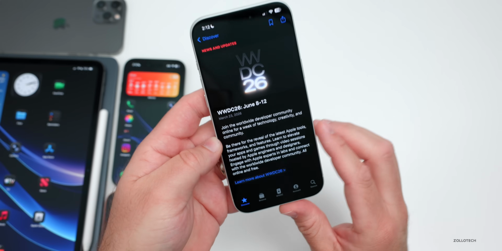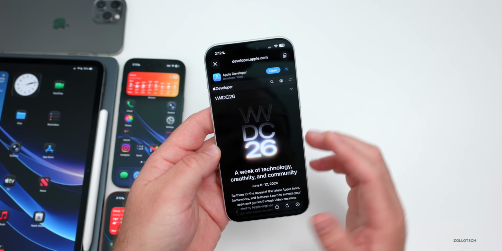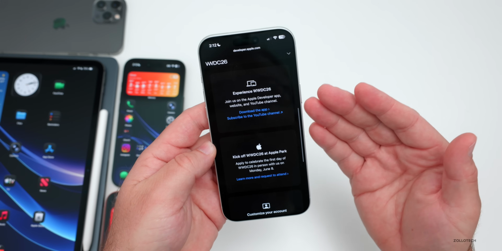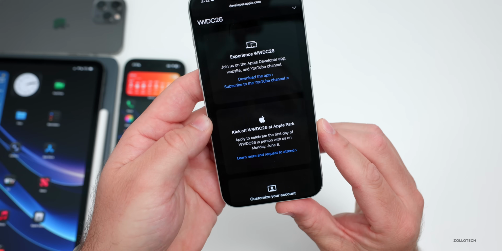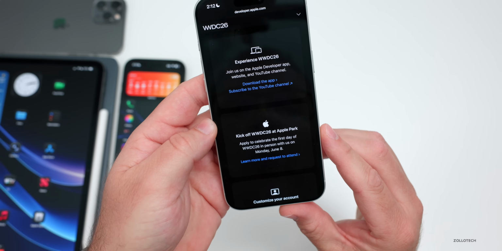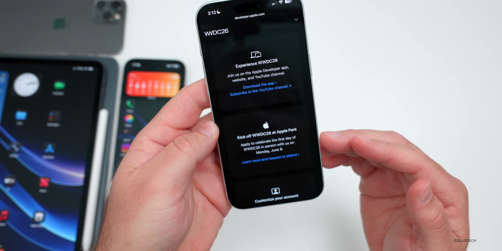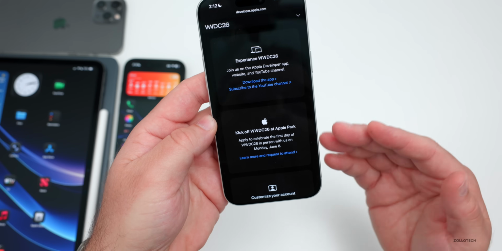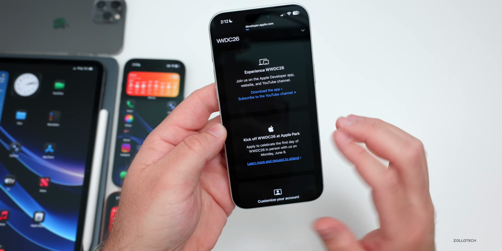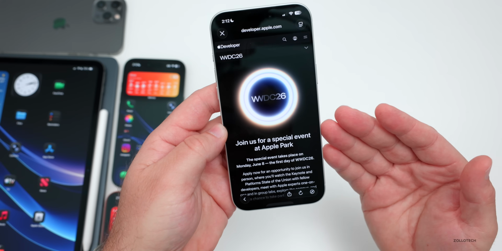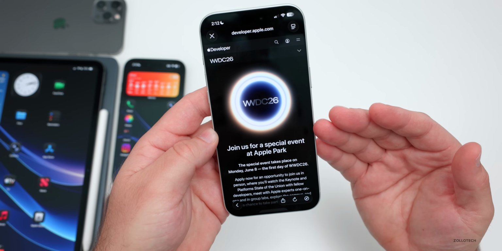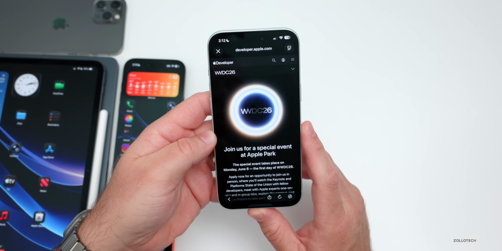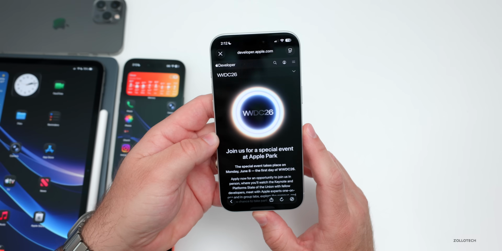Now, if we go in to learn more about WWDC 26, you can see the logo they have here, and there's more information if you'd like to maybe join in person. You'll see it says kick off WWDC 26 at Apple Park. Apply to celebrate the first day of WWDC 26 in person with us on Monday, June 8th. So maybe you're a developer, you can actually request to attend and sign up to join them there. You can take part in the keynote, and then of course see all of the new features there. Typically, though, this will be live streamed as well, so we'll all watch it together.